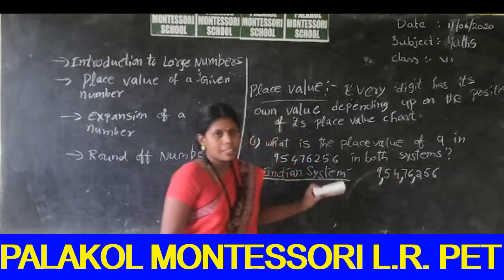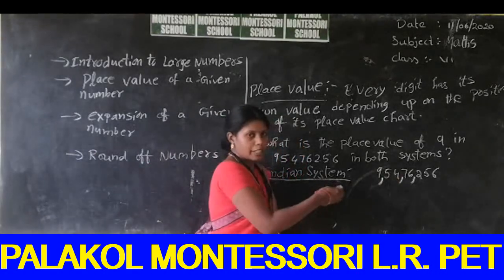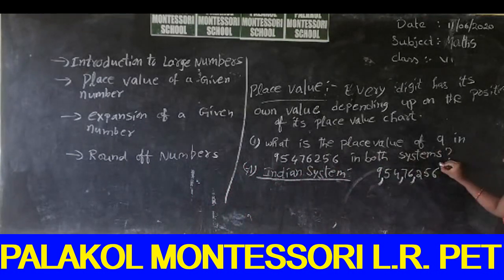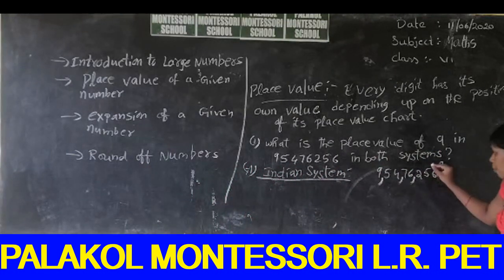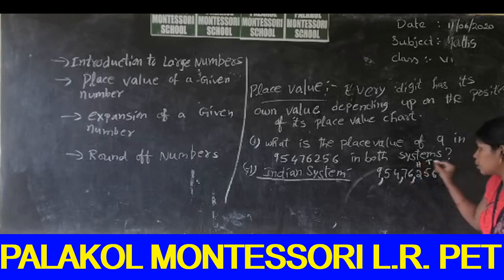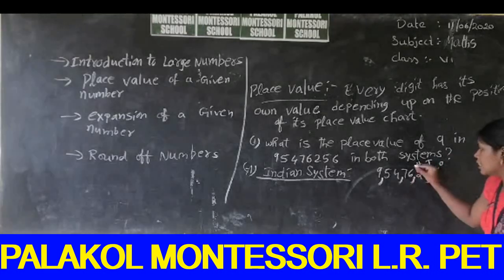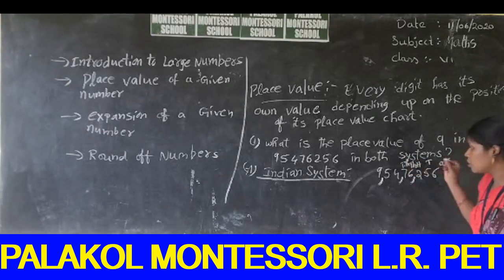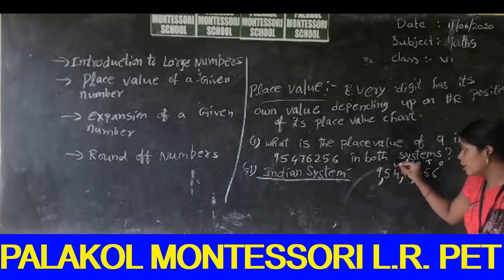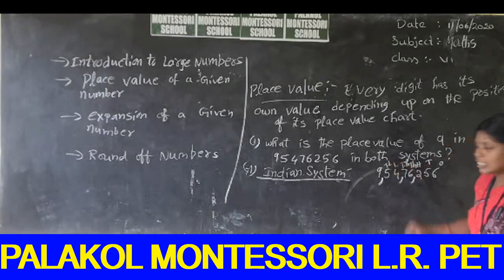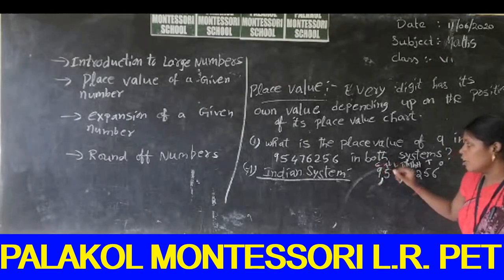This number is in the Indian system. So write the place values above this number. This one is ones place. This number is in tens place. This number is in hundreds place. And this number is in thousands place. This number is in 10,000 place. This number is in lakhs place. This number is in 10 lakhs. And this number is in crore.